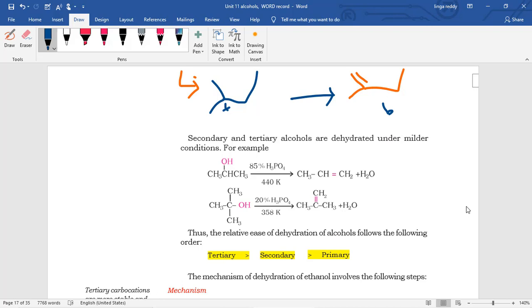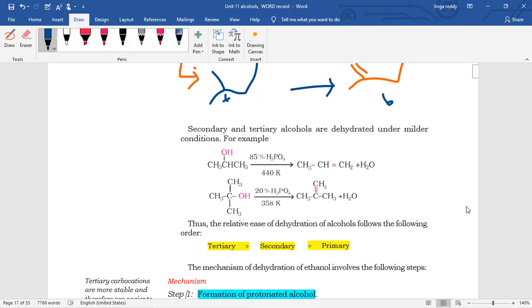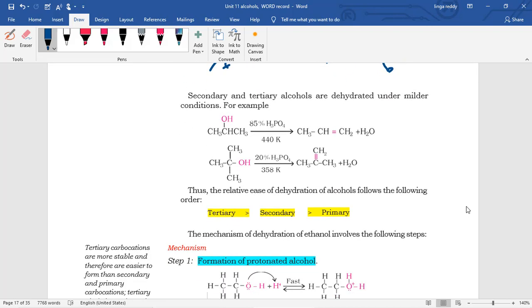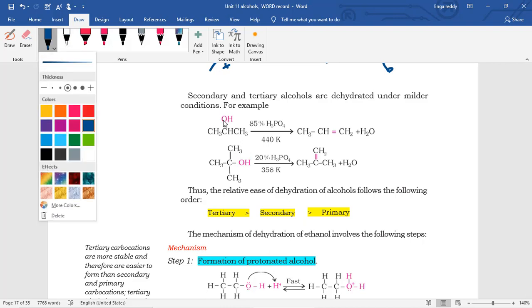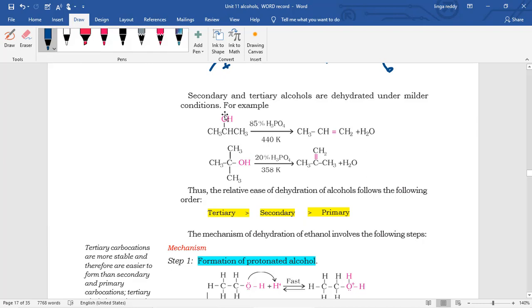Secondary and tertiary alcohols are dehydrated under milder conditions. See, removal of a water molecule from primary is a little difficult, but in secondary, after removal of this OH, a stable carbocation is forming.